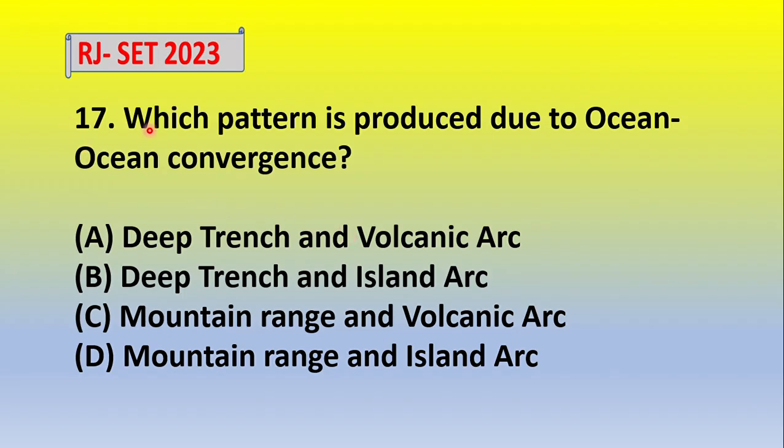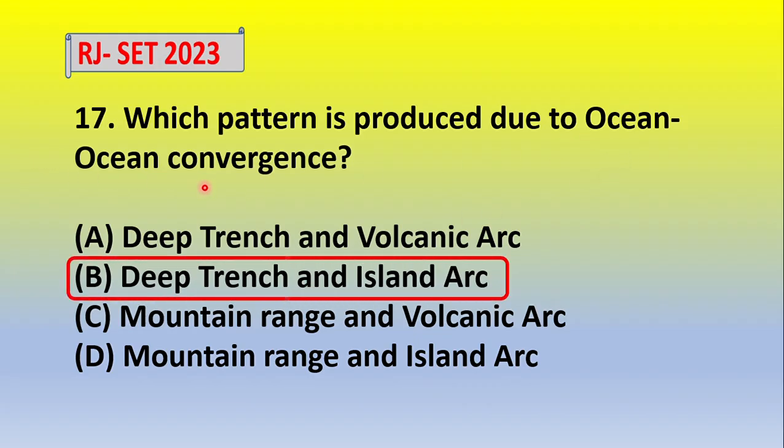Next question, which pattern is produced due to the ocean convergence? Option A, deep trenches and volcanic arc. Option B, deep trenches and island arc. Option C, mountain range and volcanic arc. Option D, mountain range and island arc. So which one is the correct? Due to oceanic convergence, the correct answer is deep trenches and island arc.